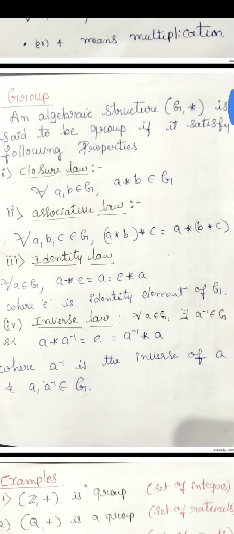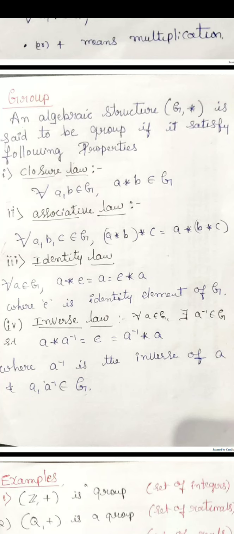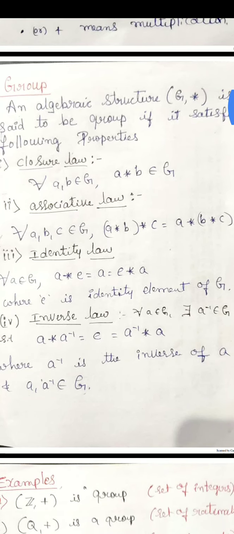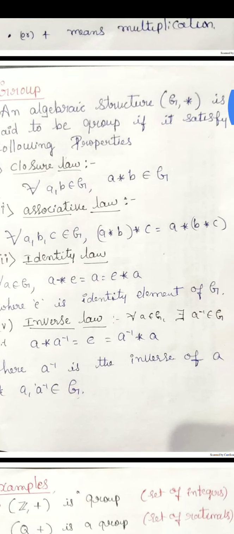Firstly, closure law means, as we already discussed above, for all a, b belongs to G, a star b also belongs to G. Then associative law; to define this one we need 3 elements. For all a, b, c belongs to G, (a star b) star c is equal to a star (b star c).